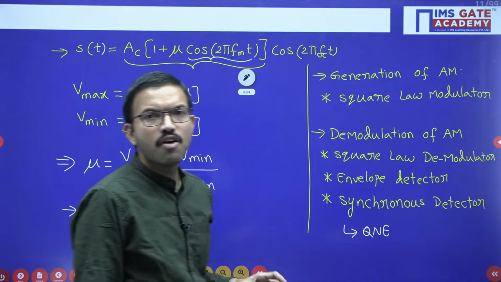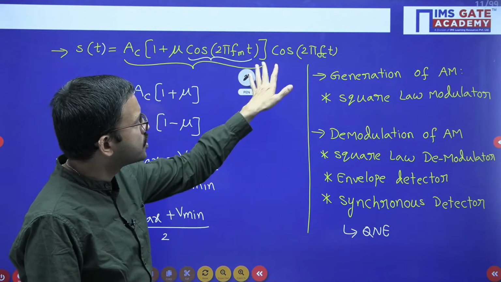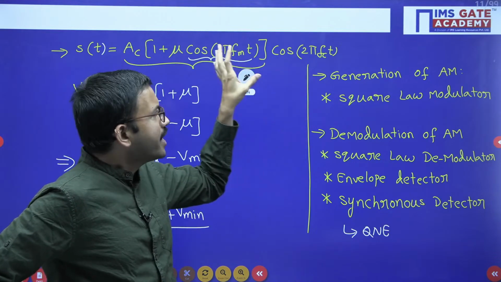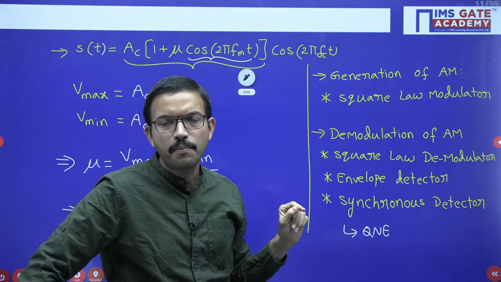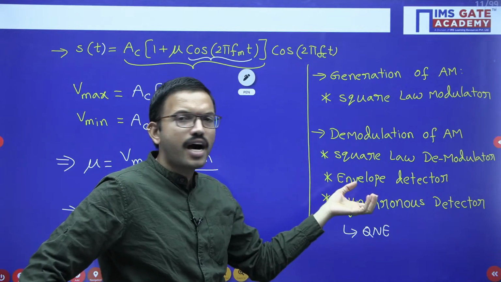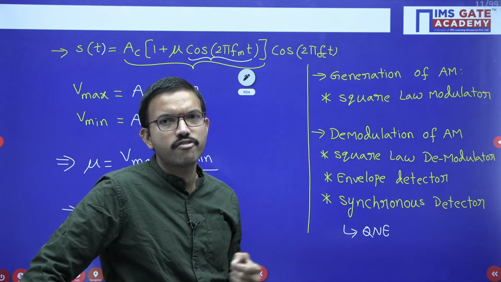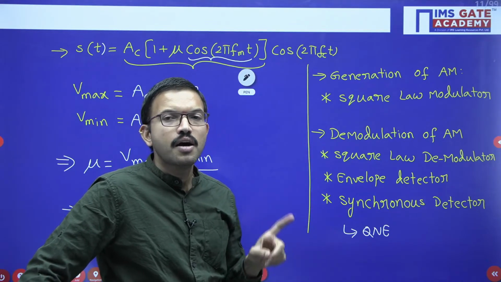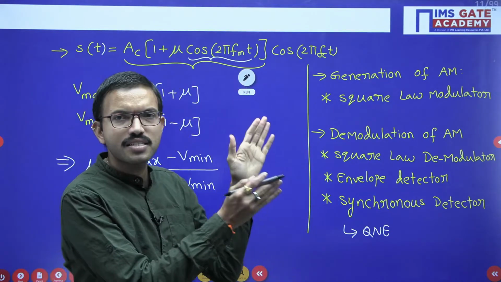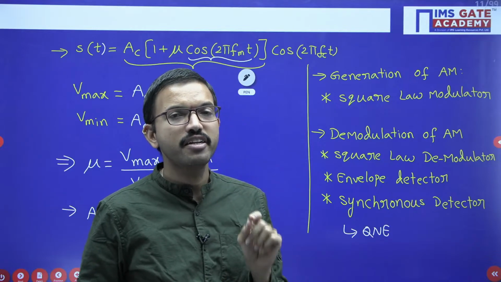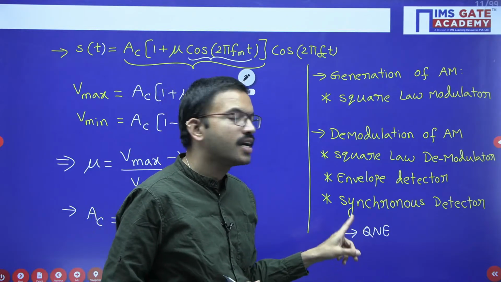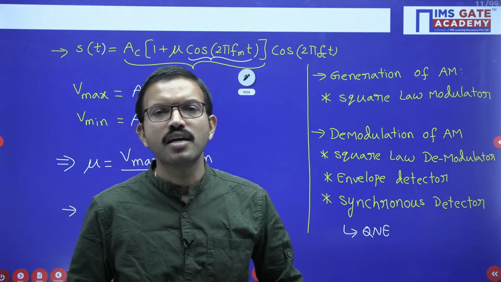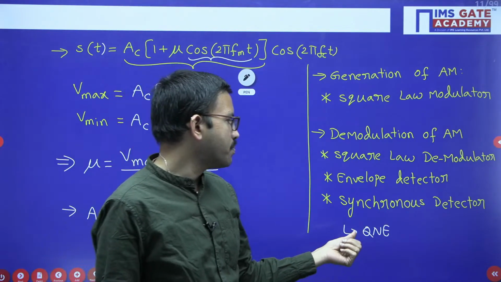That means whatever carrier signal you have used at the transmitter section in order to get the modulated signal, at the receiver, in order to get back your message signal from the modulated signal, you are using the carrier signal once again. But among these two carrier signals, if there is a phase shift, and if that phase shift is 90 degrees, at that time you are completely losing the information. That means you are not able to get the message signal. That is the reason we are mentioning it as null.